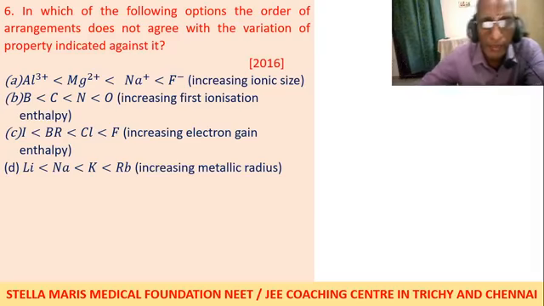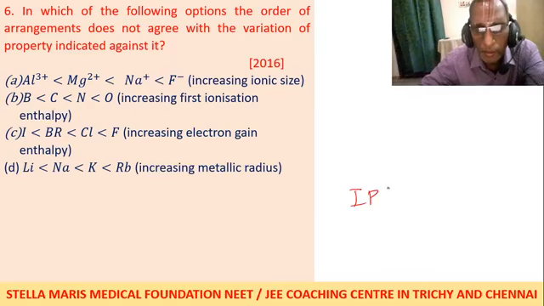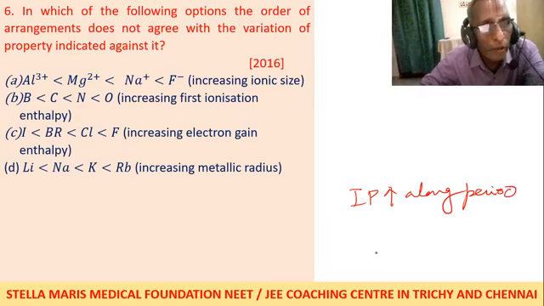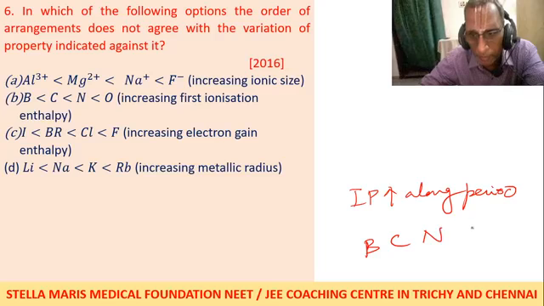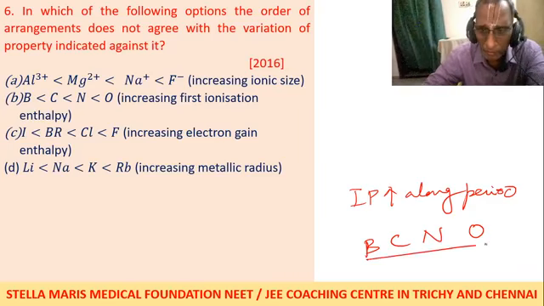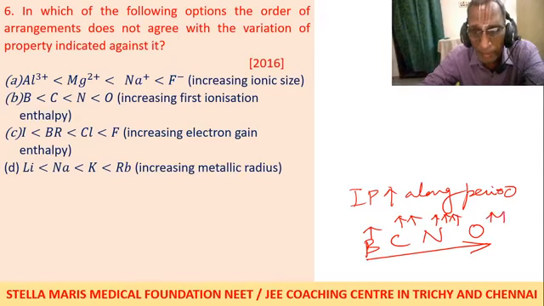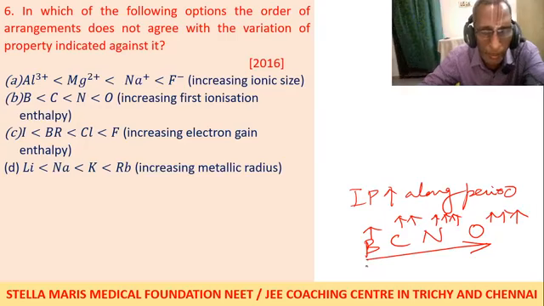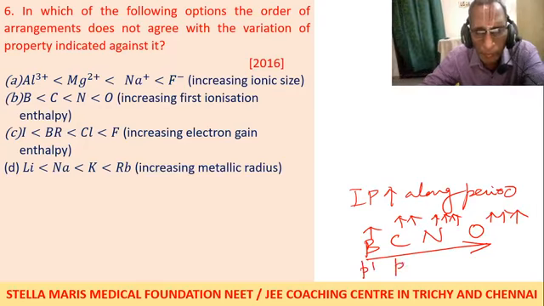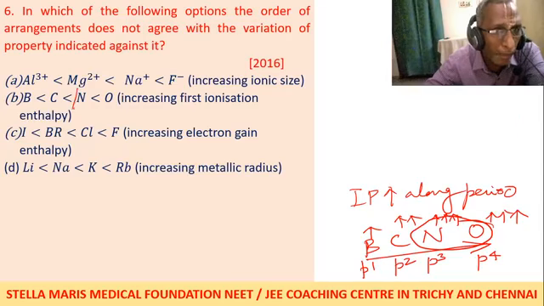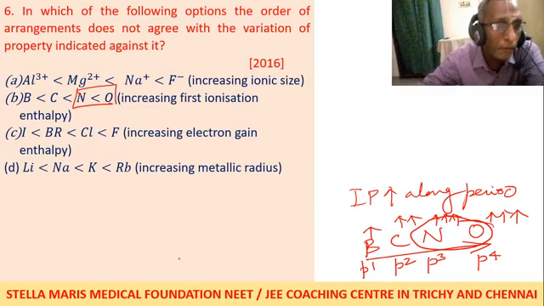We have studied that ionization potential increases along the period. So if you write boron, carbon, nitrogen, oxygen, it is only in the period, so our expectation is that it increases like that. But if you see the electronic configuration, here it is p1, p2, p3, p4. This nitrogen and oxygen, they will ask a question. Please make a note. Anomaly between nitrogen and oxygen, they will ask a question.